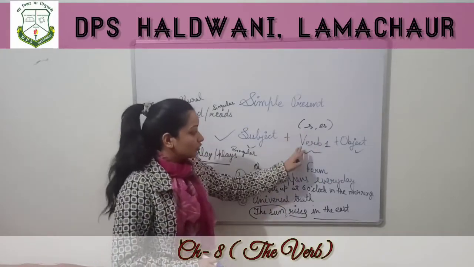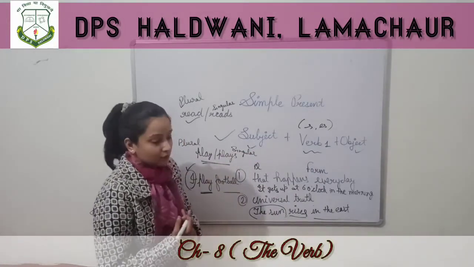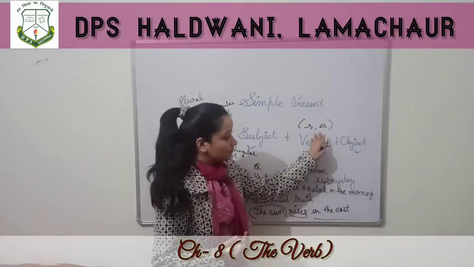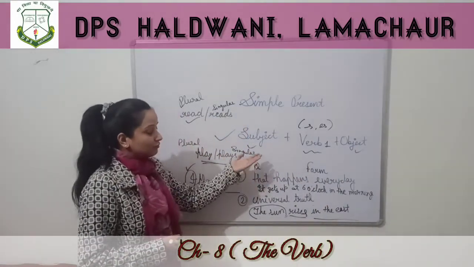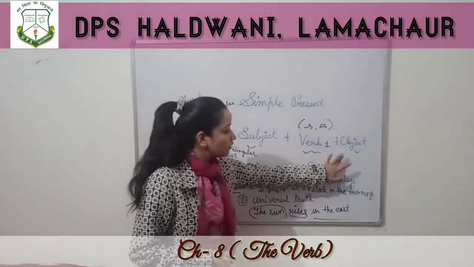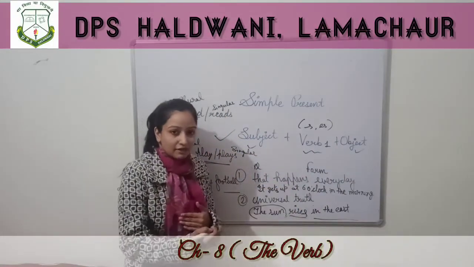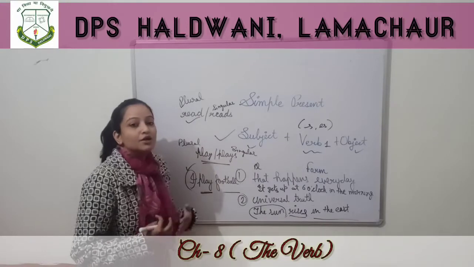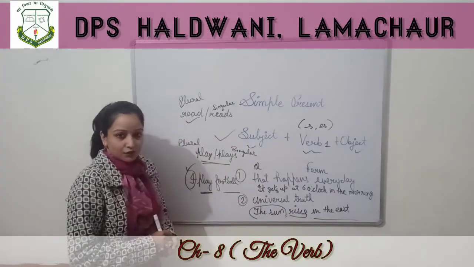We go as the agreement set between subject and verb. Subject plus verb first form with s or es plus object. And when do we form sentences according to this rule? In these situations: for something that happens every day and for the universal truth. I hope this much is clear to you.